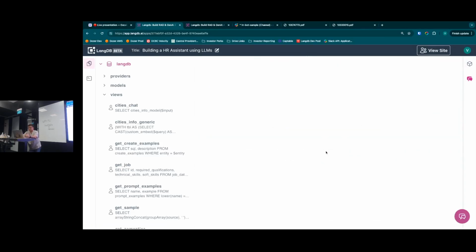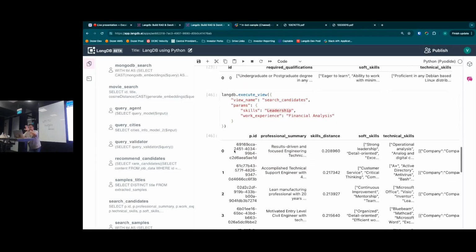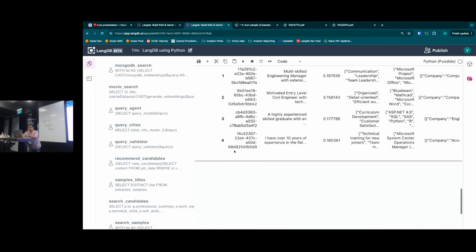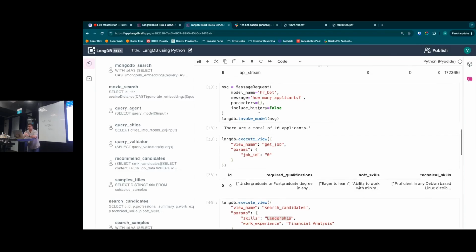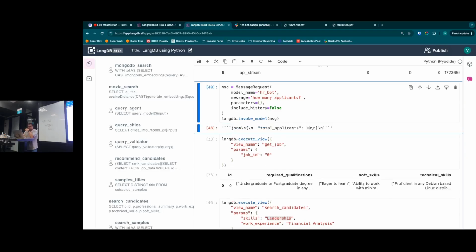So you could actually use that. Let's open the Python notebook for a second. In a client application, you would build all of that in a SQL workflow, chain multiple models and multiple views together, and simply call something like this, right? LangDB invoke model, and we will get a JSON response back. This is how it would work if you interacted directly with OpenAI as well. But here we are programming several agents together in an agentic workflow in a chain fashion. So that's the main difference.